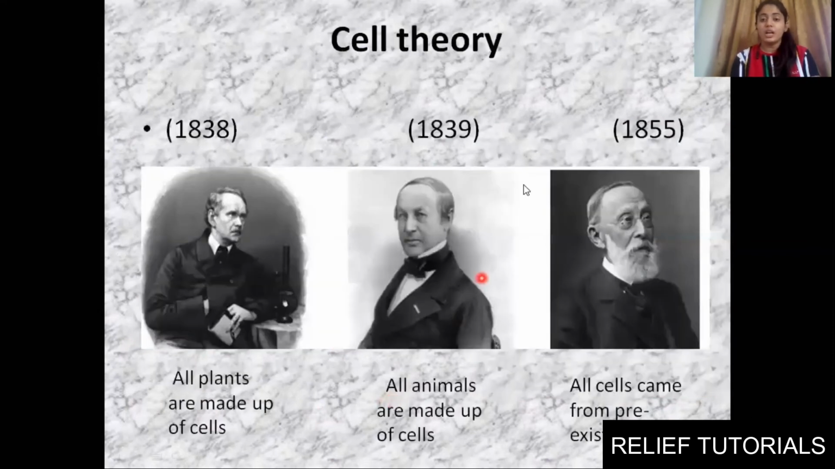Then cell theory went on and on. In 1838, Schleiden and Schwann, both of them worked on cell theory, and they said that all living organisms are made up of cells, all plants are made up of cells, and all animals are made up of cells. They also mentioned that cells are the basic structural and functional unit of life.